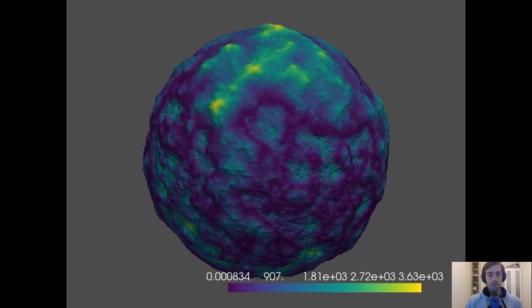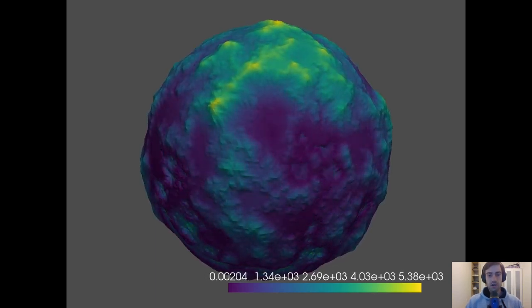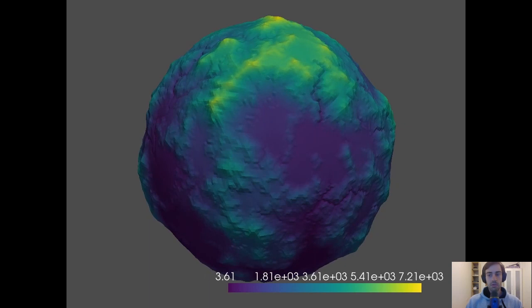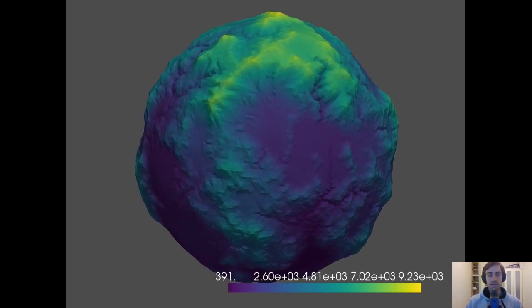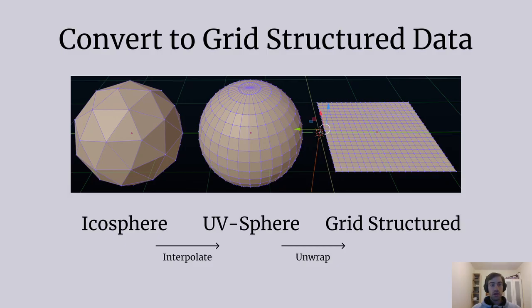As of now, I've been focused on improving the machine learning models, but a model is only capable of learning based on the data that is presented to it. GOSPL operates on an icosphere, which is not compatible with the UNet model.